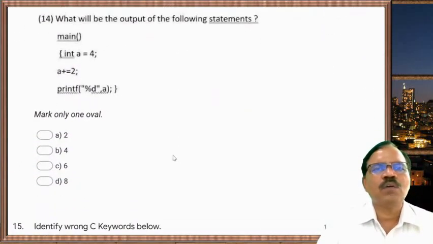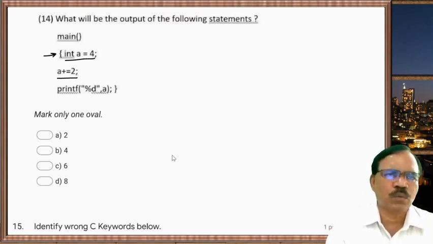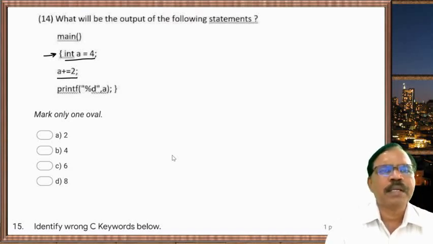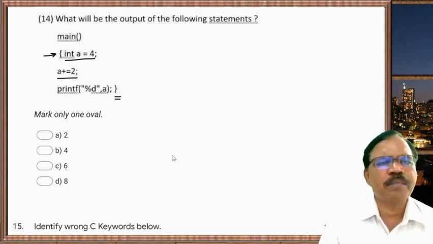Now next one. What will be the output of the following program? main, then in curly braces, int a = 4; a += 2; printf("%d", a); and then end of main.